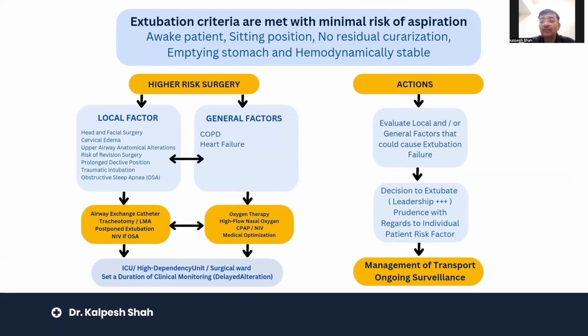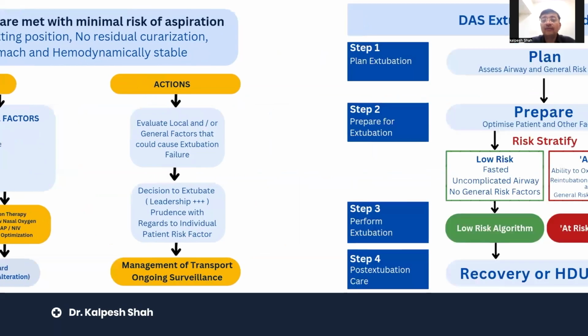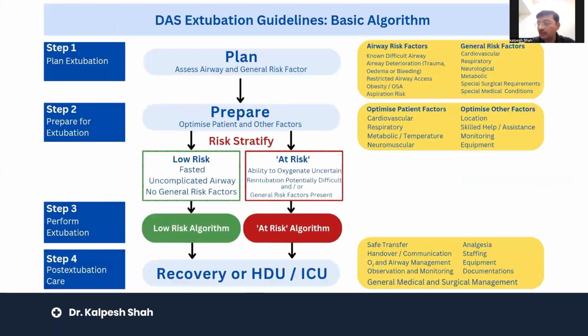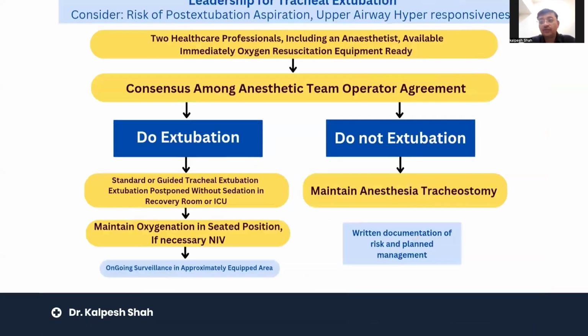So we plan our extubation, and the entire team is informed about the extubation criteria. Whenever we are preparing for extubation, the first important point is that there has to be enough help, and there has to be a perfect plan. The surgeon is still around; the surgeon is not allowed to go out of the hospital or the OT complex. They are there in the OT complex, and you have reasonably good help from the OT technicians or anesthesia technicians also. So we decide whether to extubate or not to extubate.